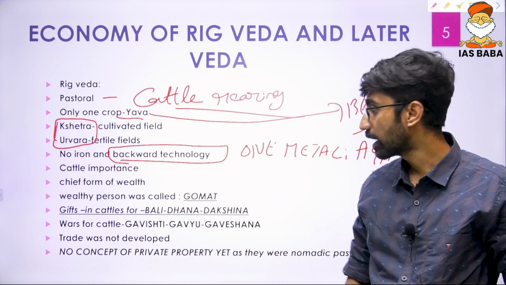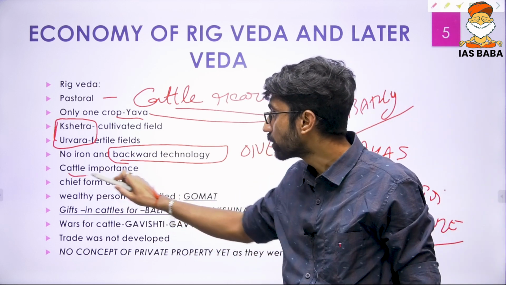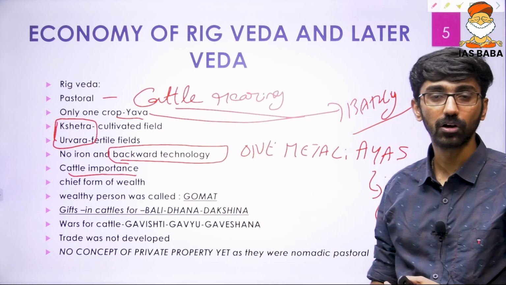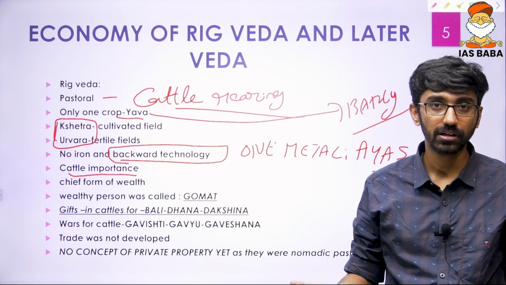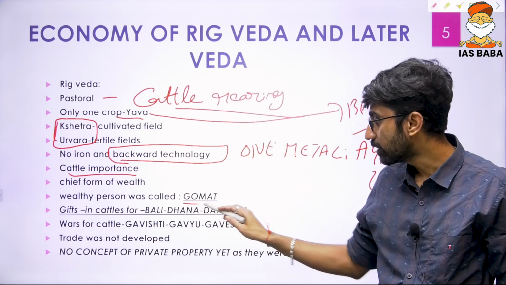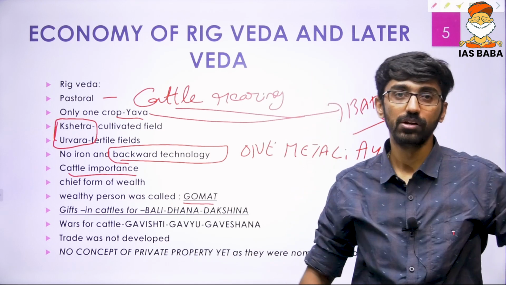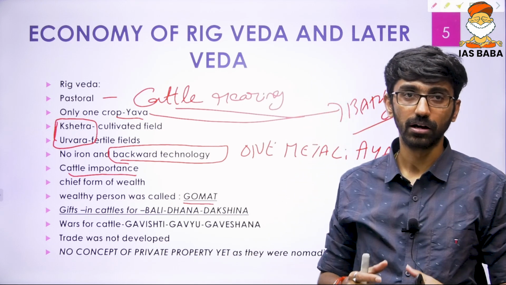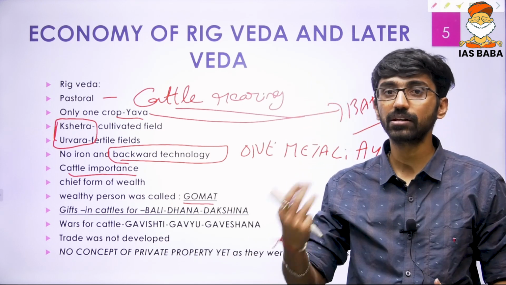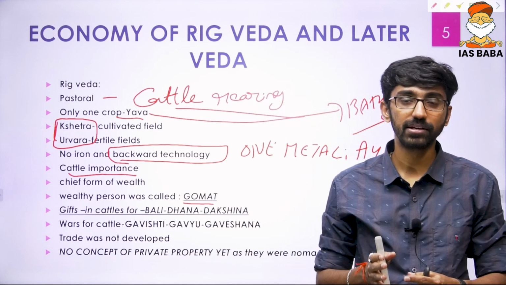Iron came into existence in later Vedic times, so that is a major difference. Like I told you, there was a lot of importance to cattle because it was a cattle-rearing economy, and cattle was the chief form of wealth. The wealthy person was called Gomat. Again, you have to use these kinds of keywords to get more marks, and that is what separates a good answer from an excellent answer.